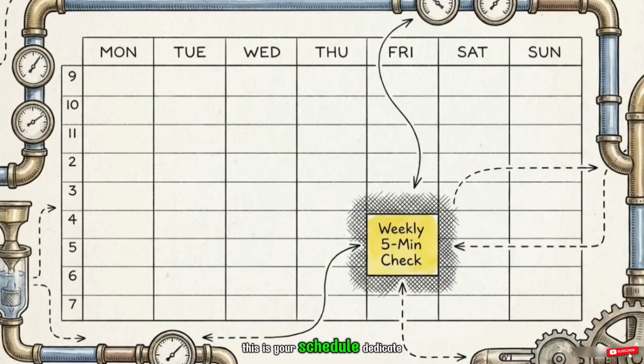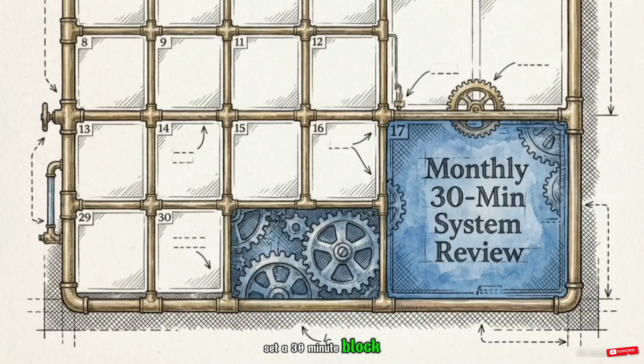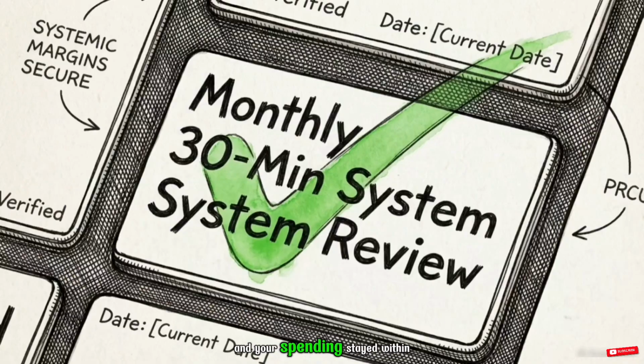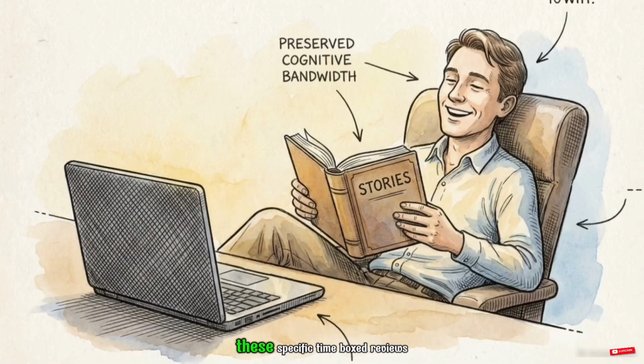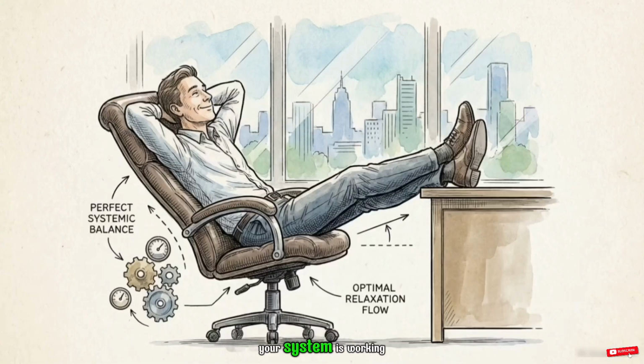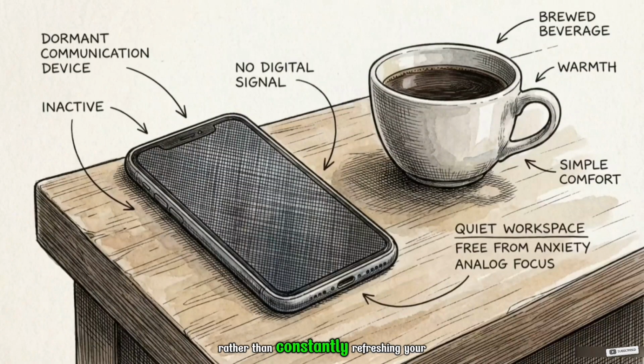This is your schedule. Dedicate exactly 5 minutes every week to quickly scan your accounts for unexpected charges. Then set a 30-minute block once a month to verify your automations ran correctly and your spending stayed within its target margins. Restricting your check-ins to these specific time-boxed reviews preserves your cognitive bandwidth. It allows you to trust your system is working, rather than constantly refreshing your bank app out of background anxiety.